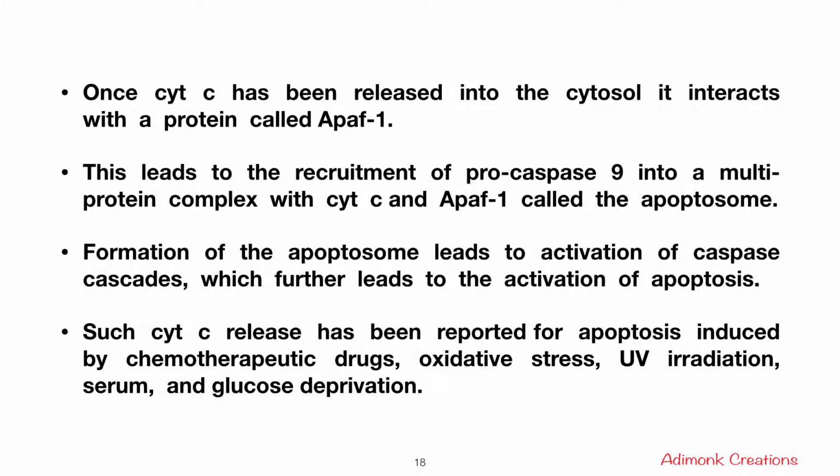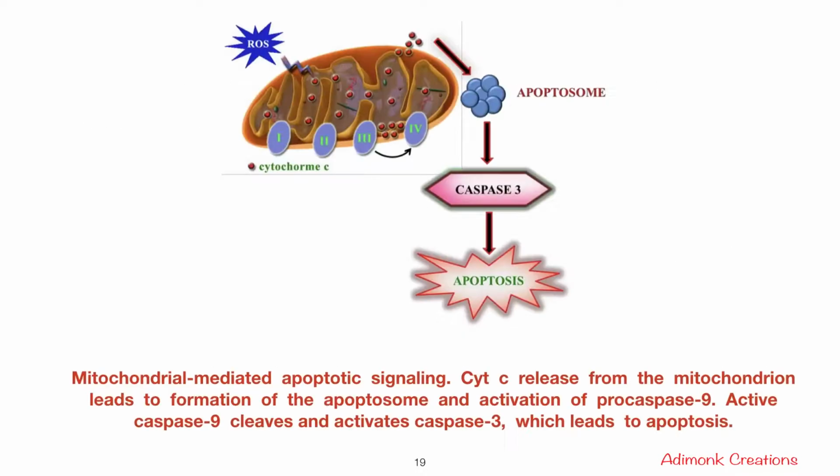Such cytochrome C release has been reported for apoptosis induced by chemotherapeutic drugs, oxidative stress, UV irradiation, serum, and glucose deprivation. And this is the diagrammatic representation of mitochondrial mediated apoptotic signaling. So here we can see cytochrome C is released from the mitochondrion, which leads to the formation of apoptosome and activation of procaspase-9. And active caspase-9 cleaves and activates caspase-3, which then finally leads to the apoptosis or the cell death.